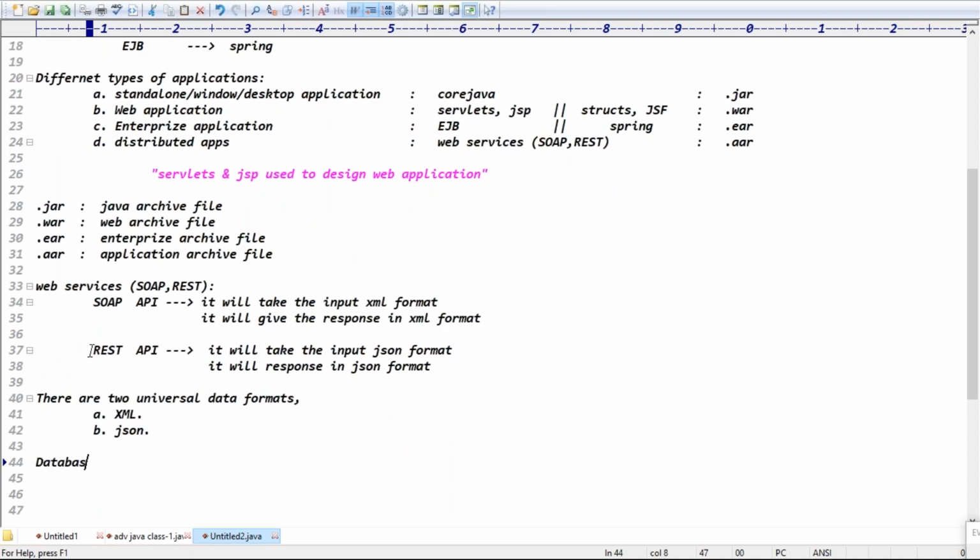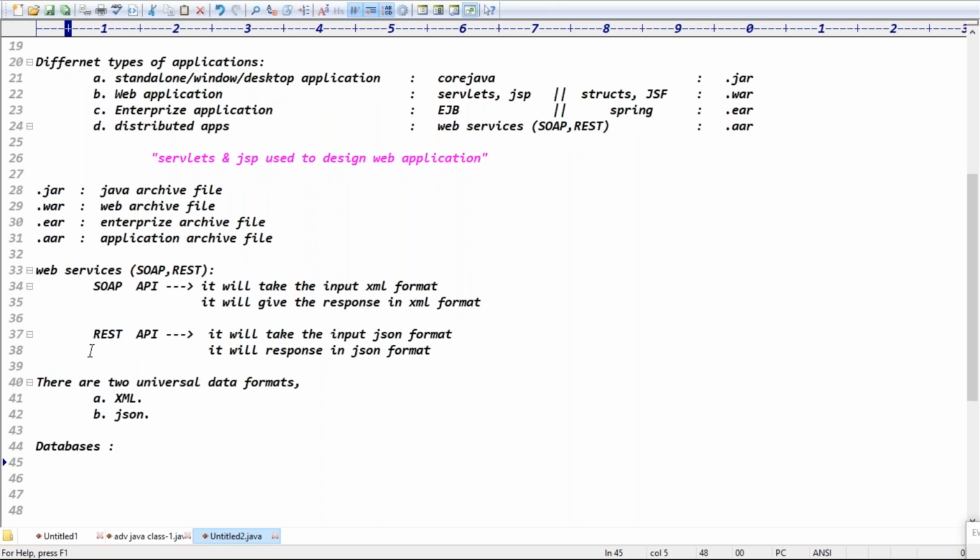Let me go with the databases if you want. Give me one second. Yeah, tell me what is your question then. For this, what we need to install in our laptop? Yeah, definitely a database is required. See, because JDBC full form is Java database connection, right? In that case, my Java application has to connect to the database, which means in your system we must have Java and the corresponding database which we are going to work with.